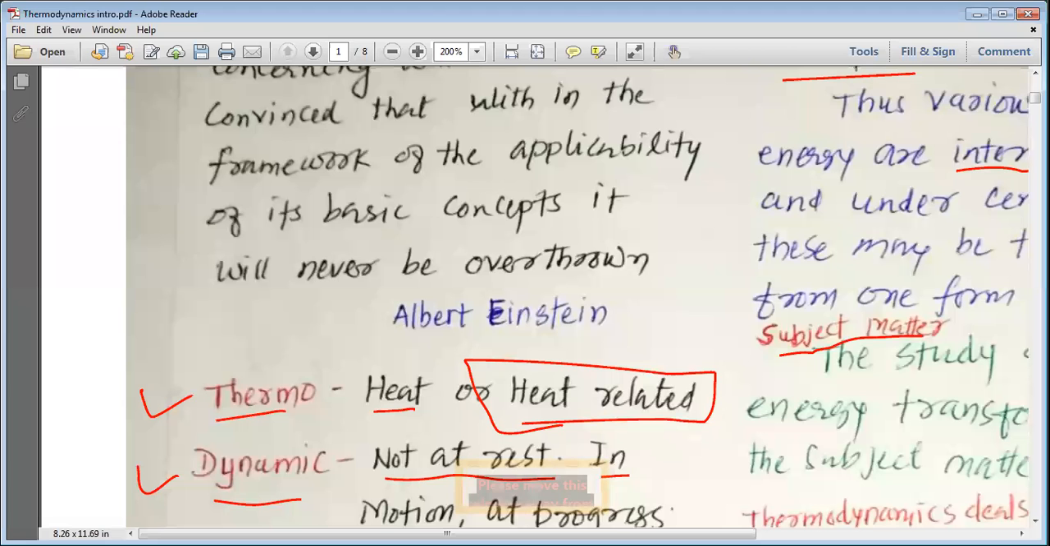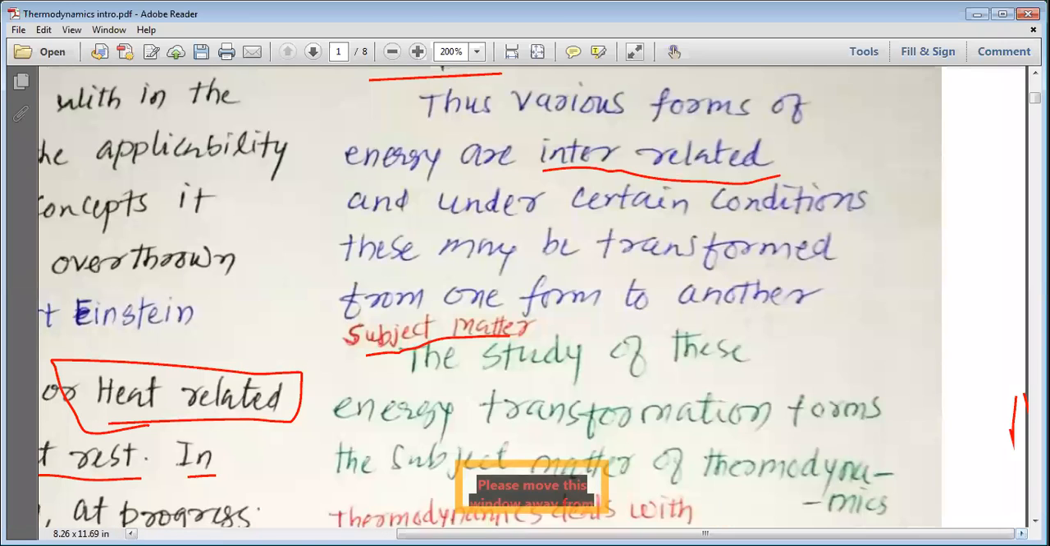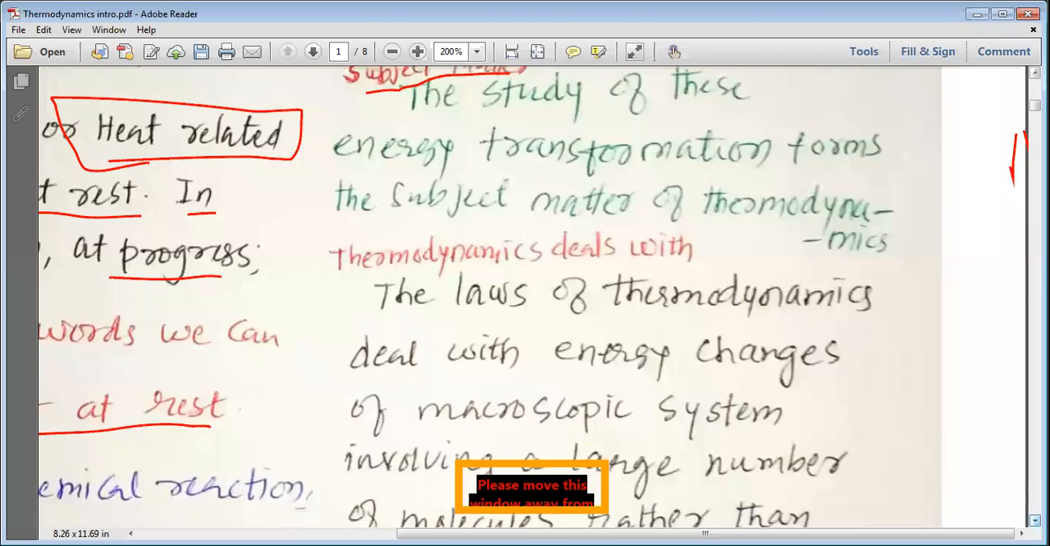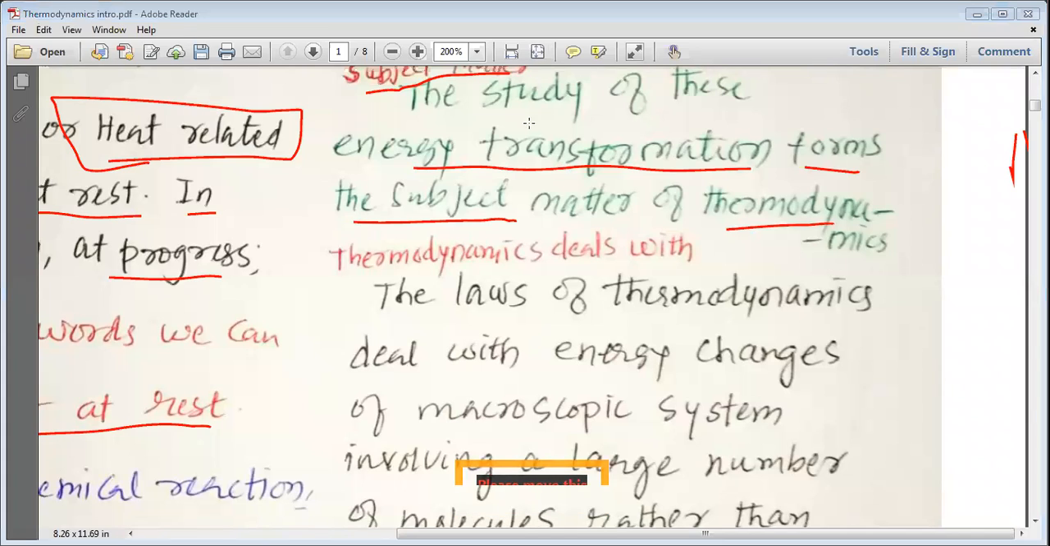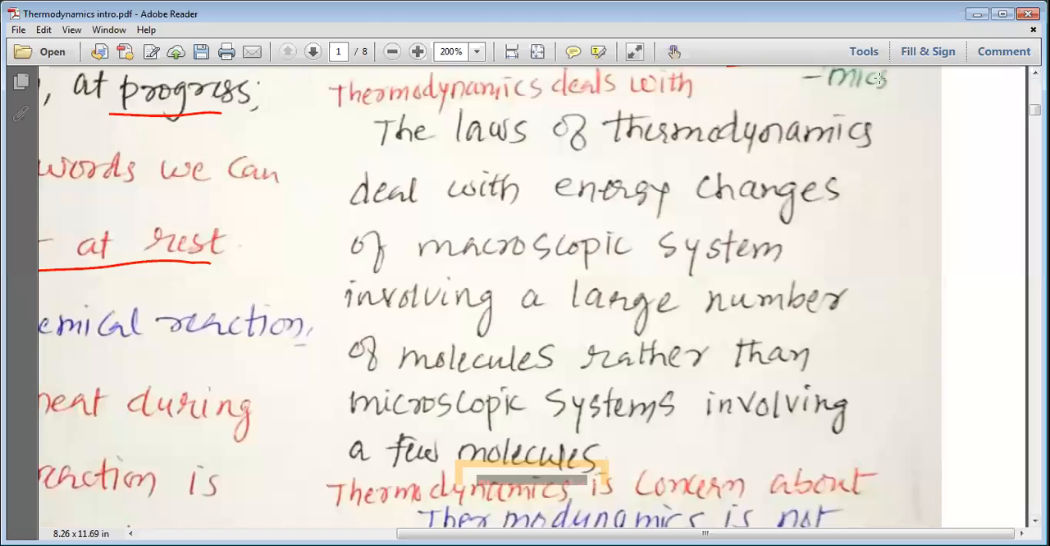So let us study about the subject matter of the chapter. Let's pay attention. The study of this energy transformation forms the subject matter of thermodynamics. So this study of energy transformation is the subject matter that we are going to study in thermodynamics.